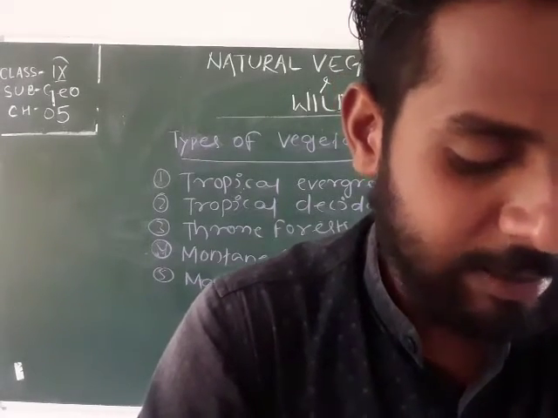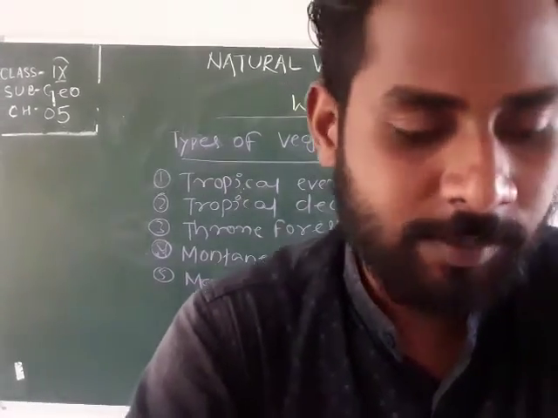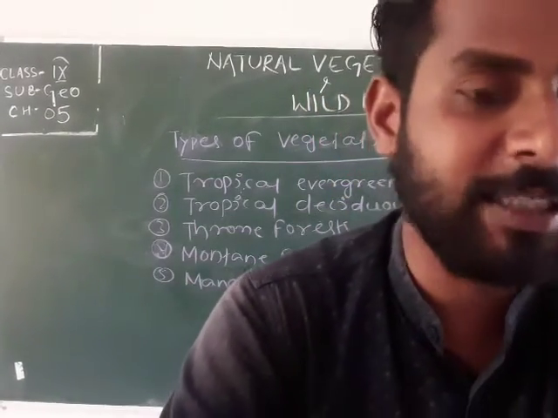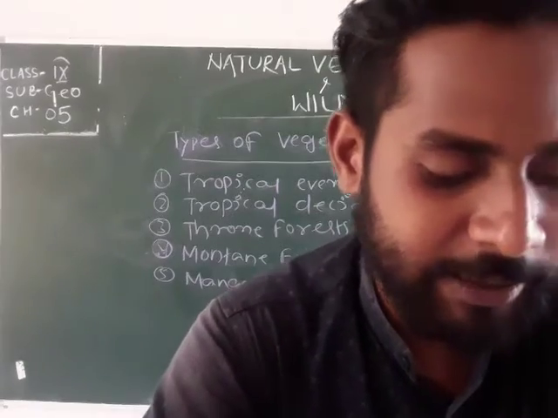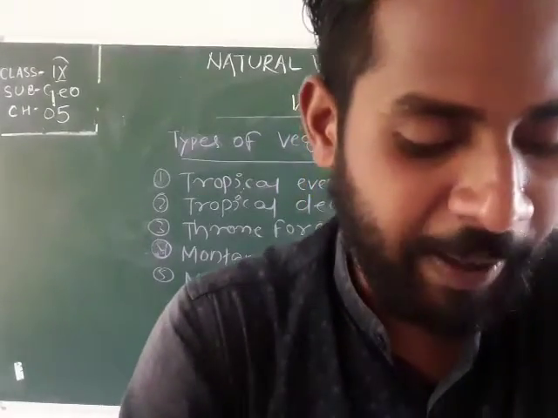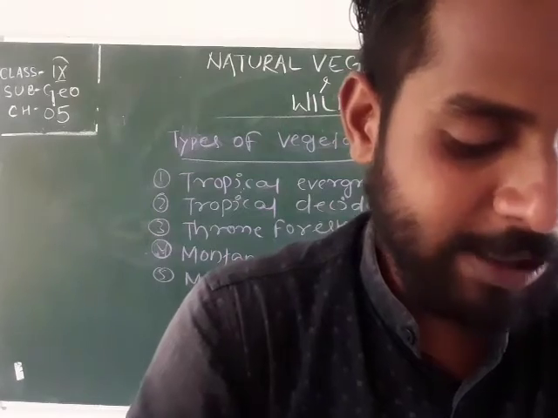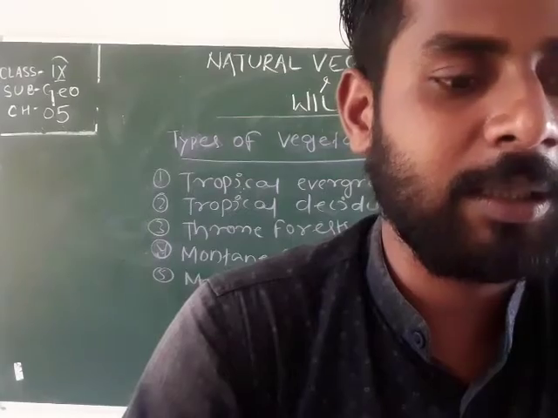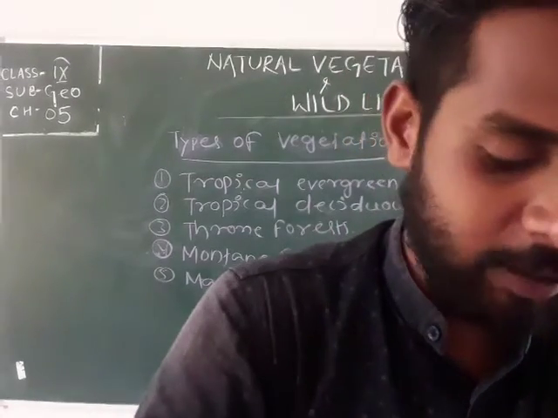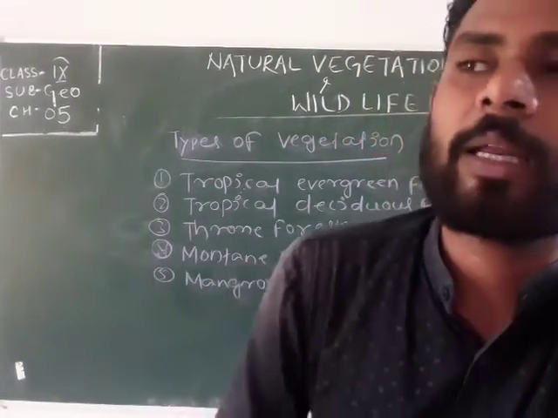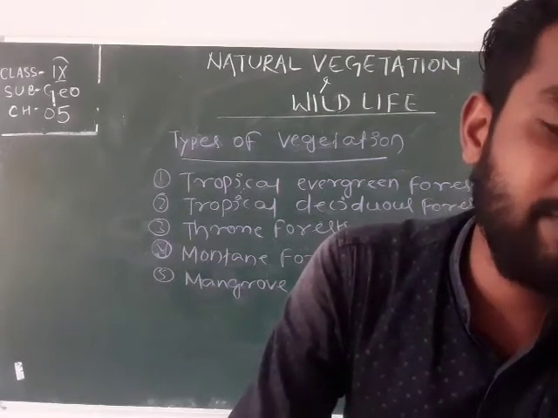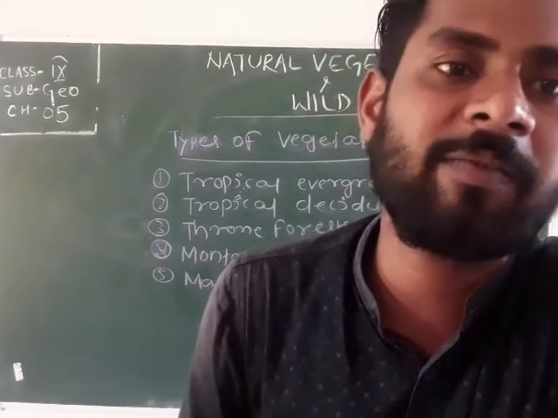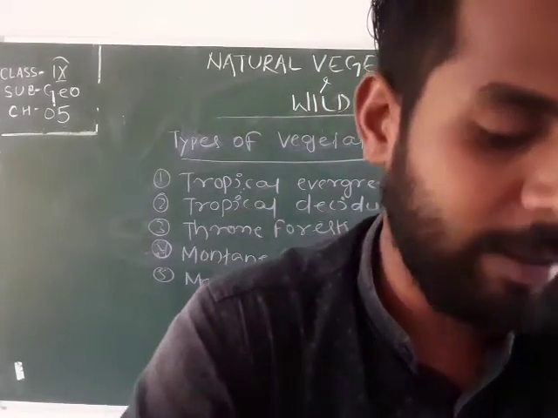Okay, after that, the dry deciduous is found in areas having rainfall between 100 centimeter and 70 centimeter, present in the rainier parts of the peninsular plateau and the plains of Bihar and Uttar Pradesh. In that particular region, in the territory of Bihar and Uttar Pradesh, as well as in the peninsular plateau area, we can easily find dry deciduous forest, because those areas receive very low rainfall.